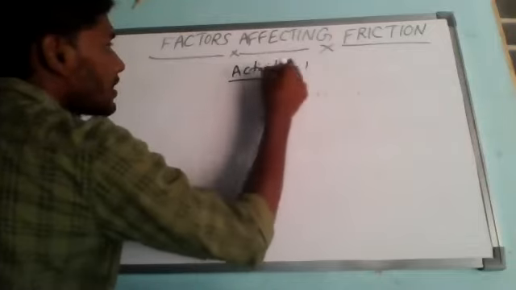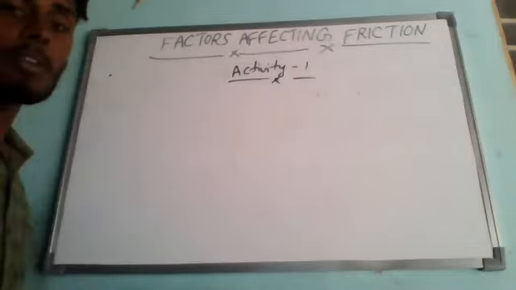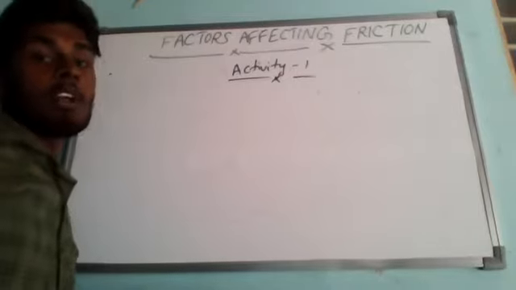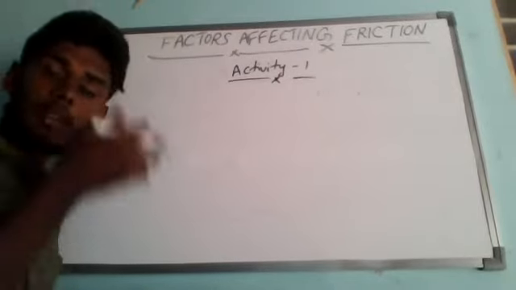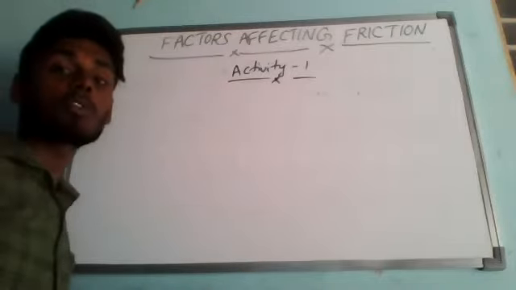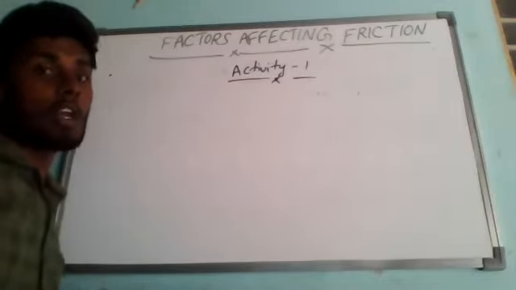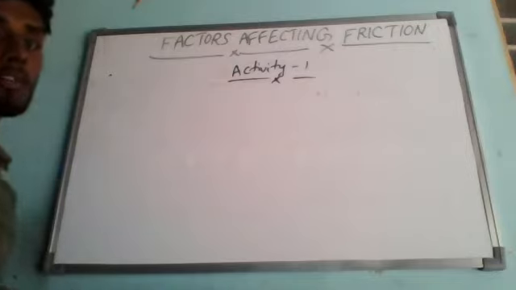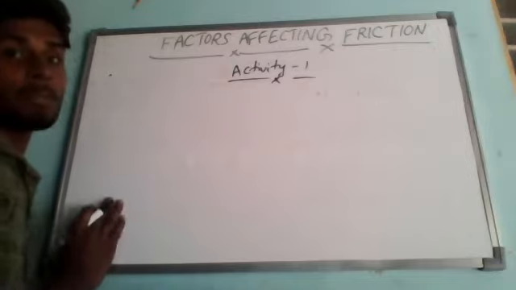You can do this activity with the help of a spring balance. In the morning class I taught you that if the spring balance is used vertically, we measure the weight. If it is used horizontally, we measure the force applied. So for activity 1, what we have to do is place a brick on the floor.